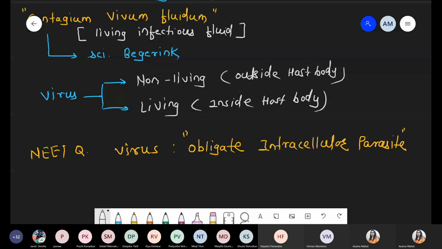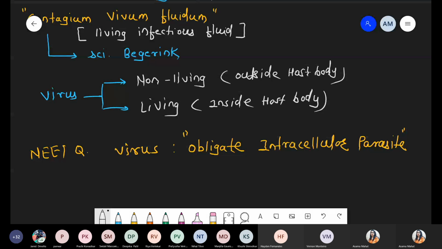For example, coronavirus mostly requires humans as host. Lambda phage requires the E. coli bacteria body. Tobacco mosaic virus requires a plant, that is tobacco. HIV requires mammals. So these are some conditions with respect to viruses.